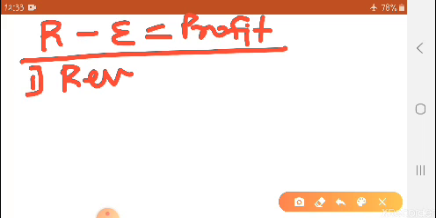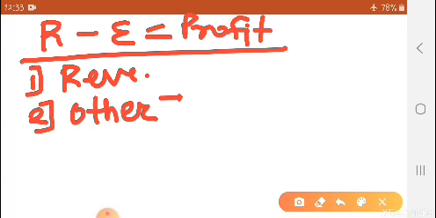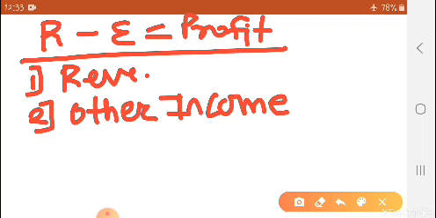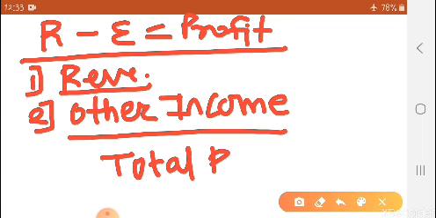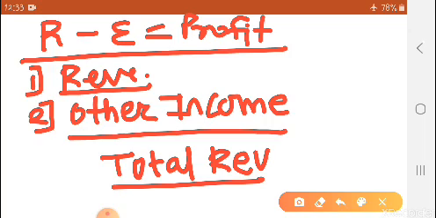First is revenue from operations, second is other income. Yes, other income, we also have to consider other income. See, in the trading account we write sales, but some other incomes are also added over there. Or in the profit and loss account we write gross profit, but some other incomes like commission received, rent received, interest received are also added over there. So revenue from operations and some other incomes are added, then you will get total revenue.